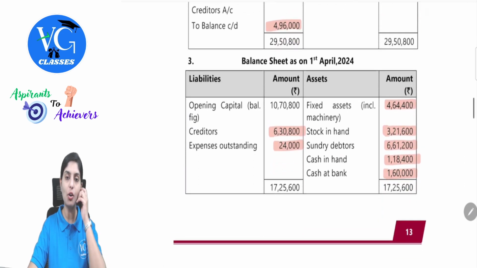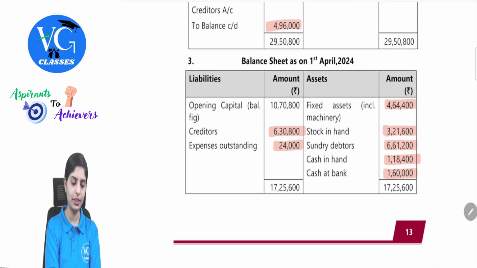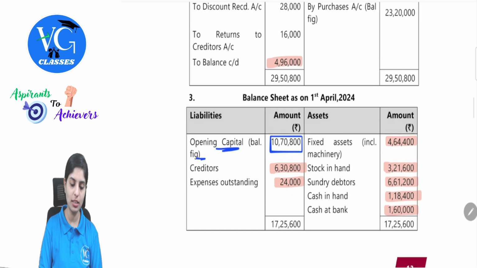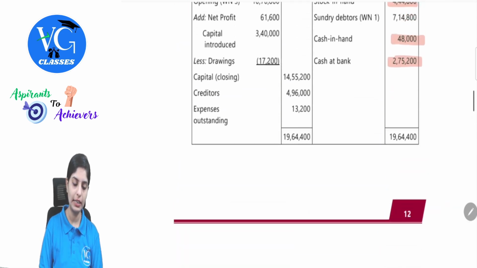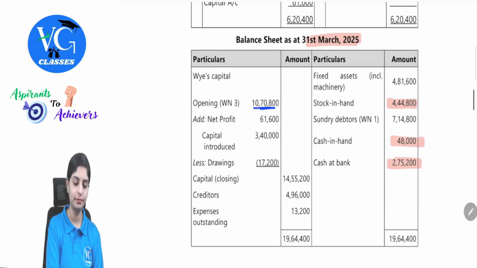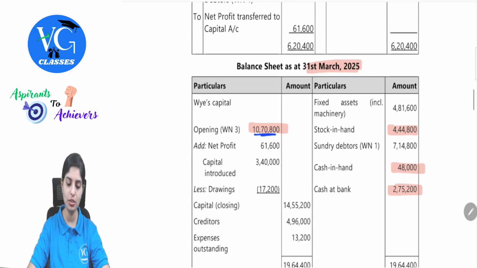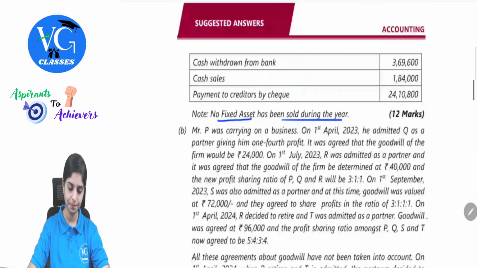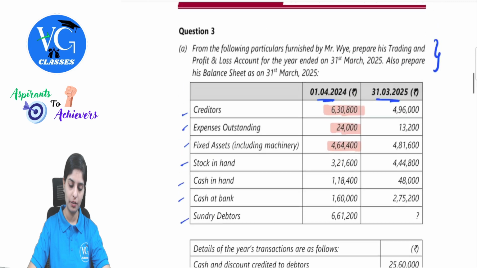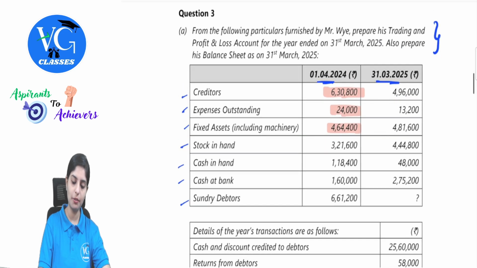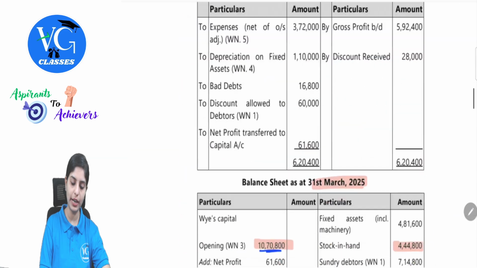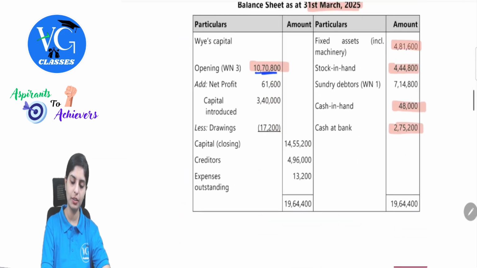So after we have entered all that, we have completed the opening balance sheet values. The difference amount whatever we get will be the opening capital balance, which is 10,70,800. Where will this come? We will take this balance to the closing balance sheet, 10,70,800. Whatever we have understood, I've just highlighted to not revisit again. Fixed assets closing was anyway there, 4,81,600. That is also entered in our closing balance sheet.